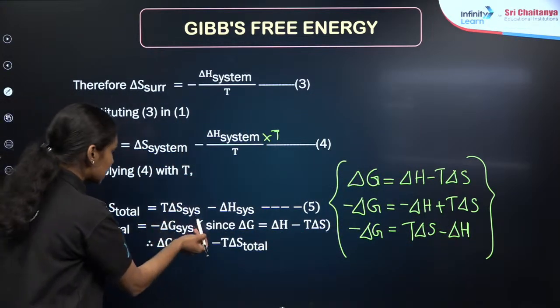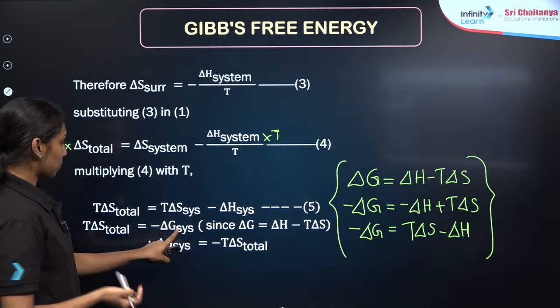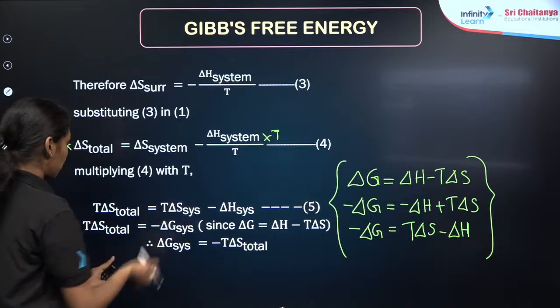This is T delta S system minus delta S system, rewritten as minus of delta G system, which is the change in Gibbs free energy for the system. Clear?